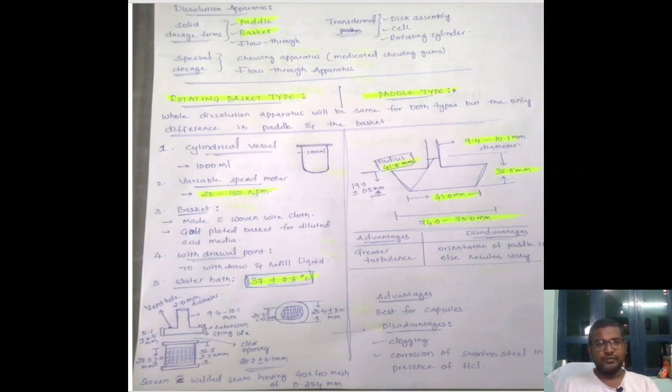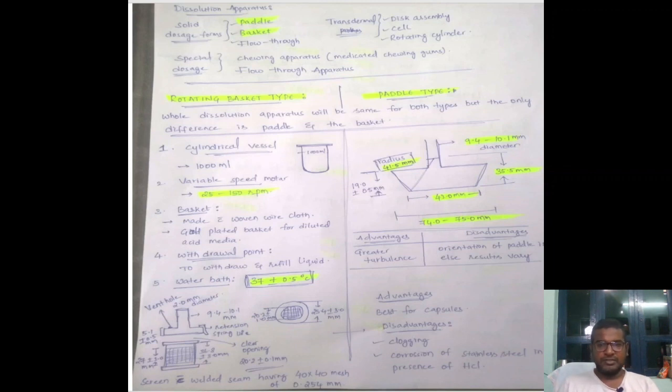And the next one which we are going to use is the water bath. The water bath is used to maintain a certain temperature in the dissolution apparatus, which resembles the temperature inside our body. That temperature is nothing but 37 plus or minus 0.5 degree centigrade.